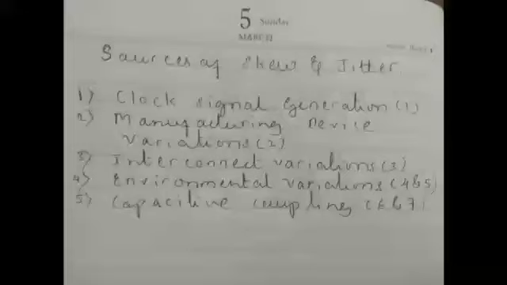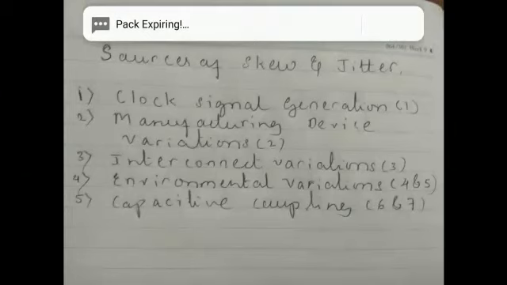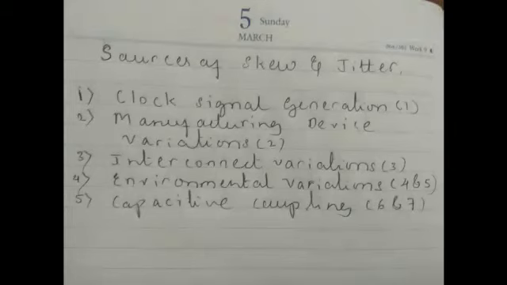In the previous class we saw what setup time is, what hold time is, what a sequential circuit is, what a finite state machine is and how it works, what positive skew, negative skew and jitter are. All those concepts we have seen. In today's class we'll concentrate on the sources. Now we know what skew and jitter are. Now we'll see the different sources of skew and jitter.